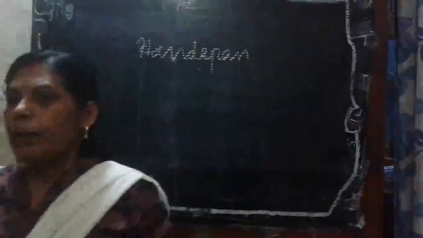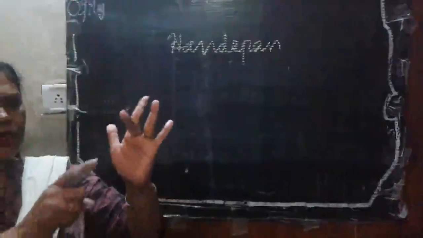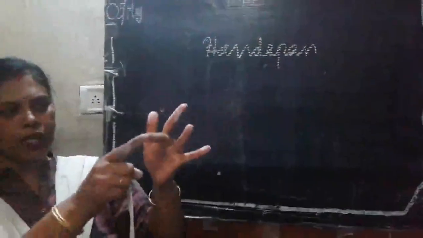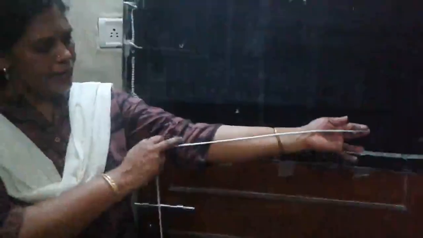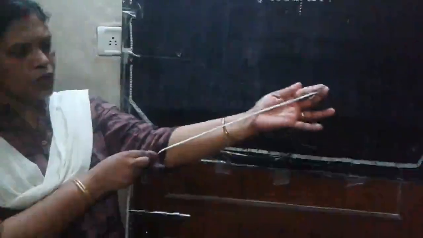And the second one, by this thread, from my middle finger. Here are 5 fingers, the middle finger. From the middle finger to the elbow, this is the forearm, right? From this to the elbow is known as the cubit.